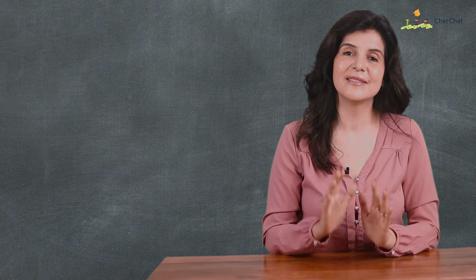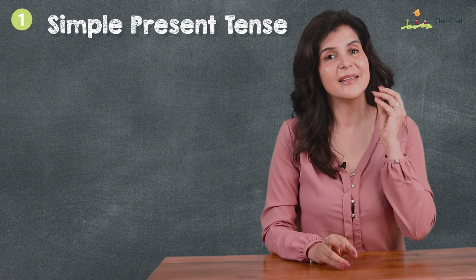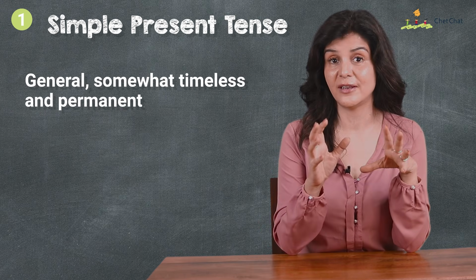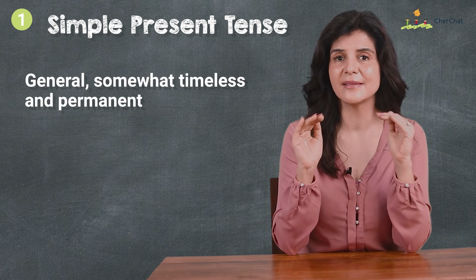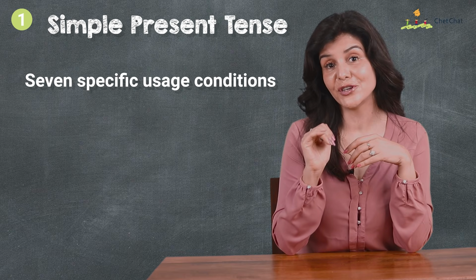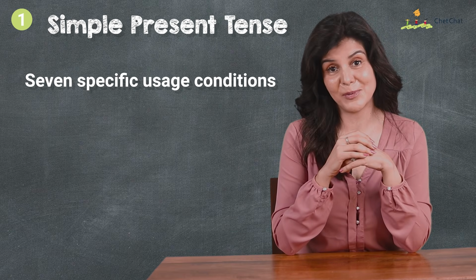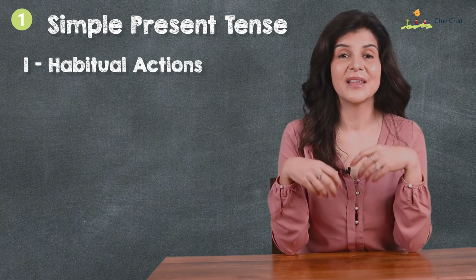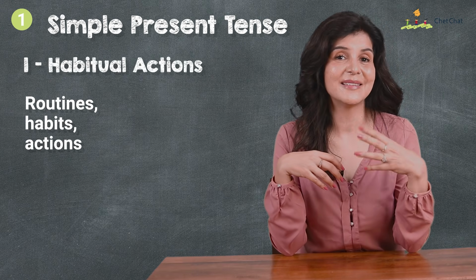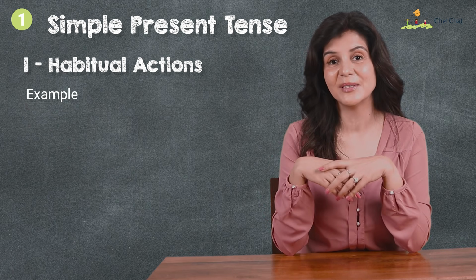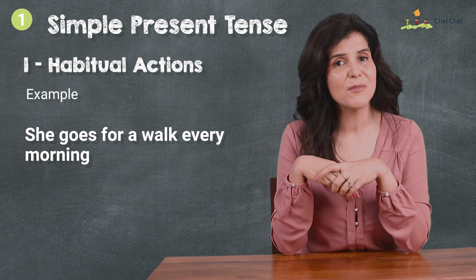First, let's talk about simple present tense. The simple present tense is used for things that are general, somewhat timeless and permanent. Let's look at 7 specific usage conditions for the simple present tense. 1 is habitual actions. These are routines, habits and actions that occur regularly or repeatedly. Example, she goes for a walk every morning.